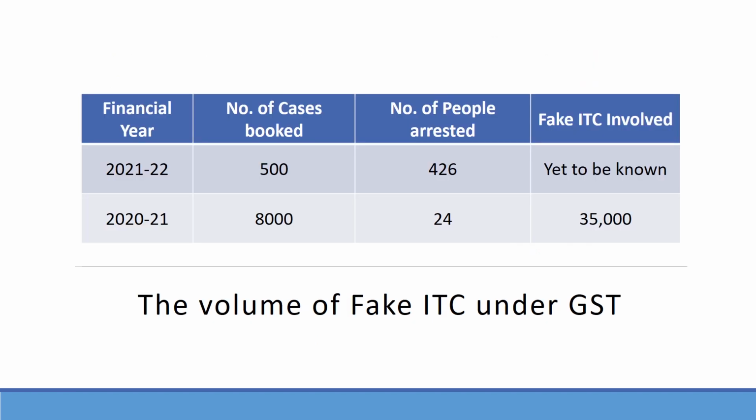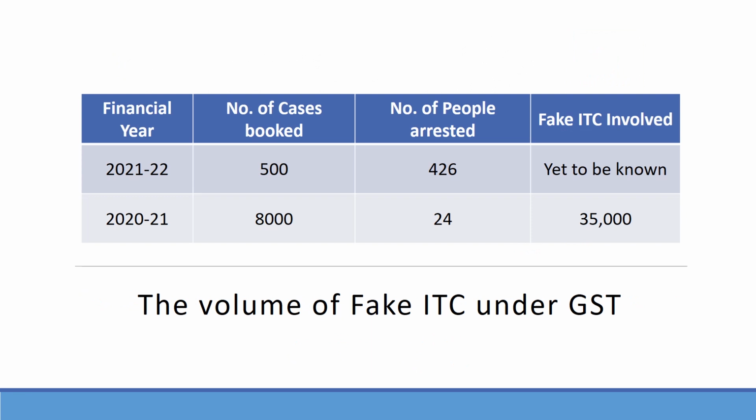Statistics and volume of fake invoices under GST. According to the press release by the PIB dated 13/7/2021, the CGST zones and the Director General of GST Intelligence have booked about 8,000 cases involving a massive fake ITC, which can be tabulated as follows. For the financial year 2021, the number of cases booked were 8,000, the number of people arrested were 24, and the amount of fake invoices involved is 35,000 crores.